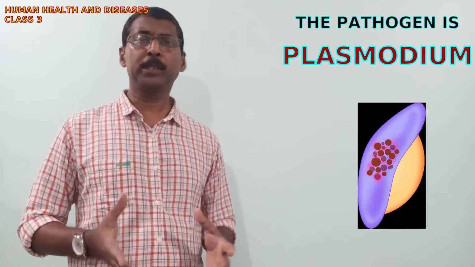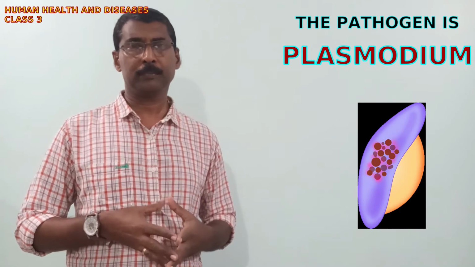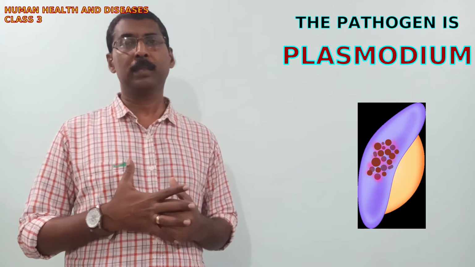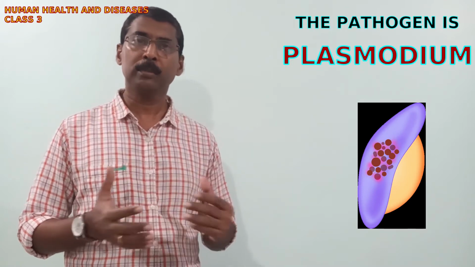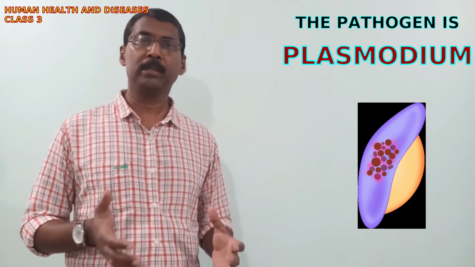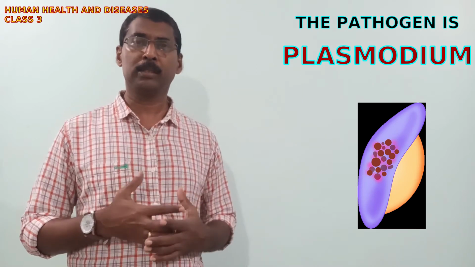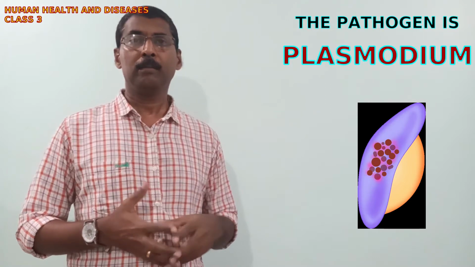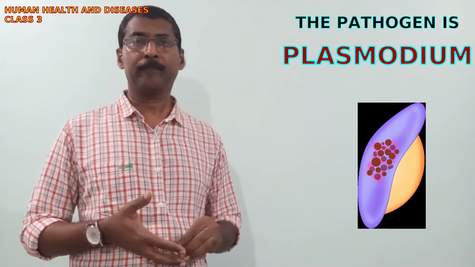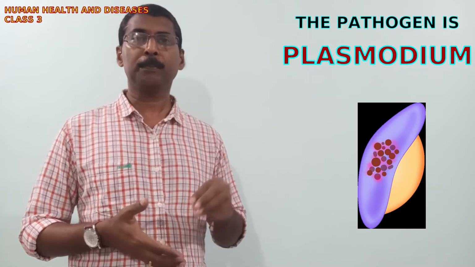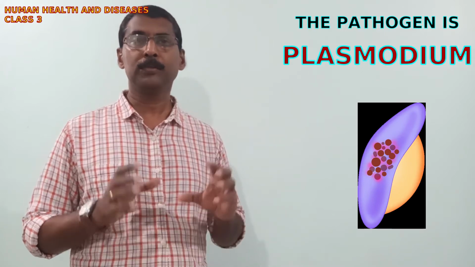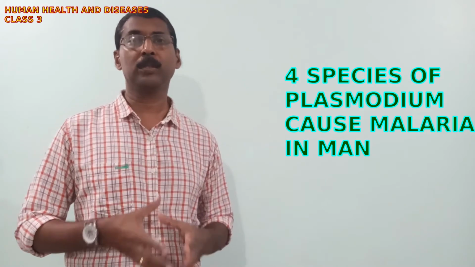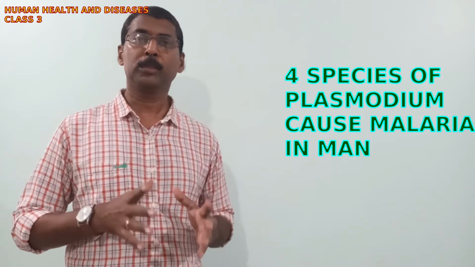There are several species of Plasmodium. More than 200 species of Plasmodium are reported to cause malaria in different categories of vertebrates. But in human beings, there are 4 species of Plasmodium which cause malaria.